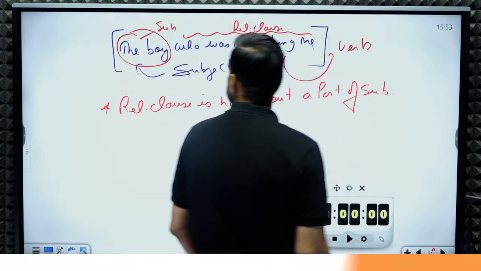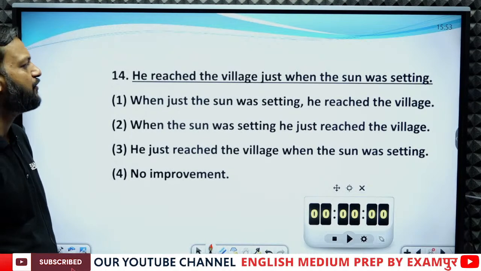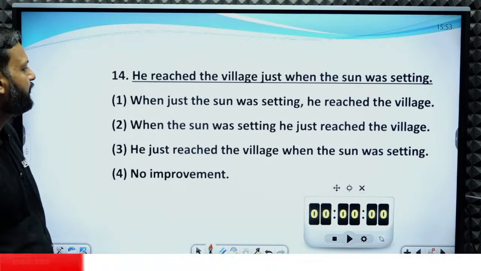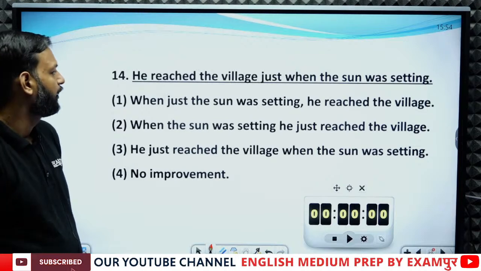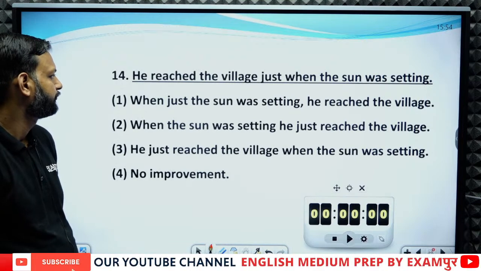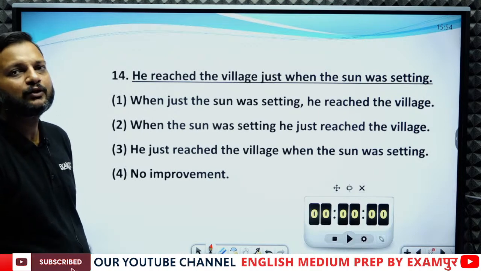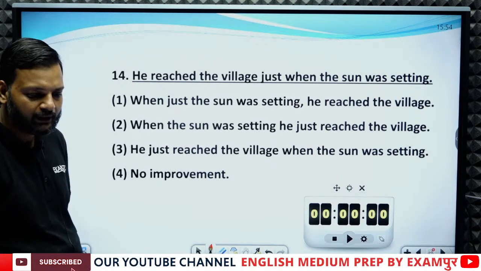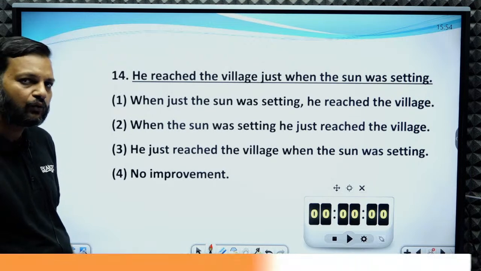Let's see the next question. Question number 14. He reached the village just when the sun was setting. Here the whole sentence has been underlined. That means if you want any improvement, you will have to change the whole sentence. If the whole sentence has been underlined, you cannot change a part of it. You have to change the whole sentence.